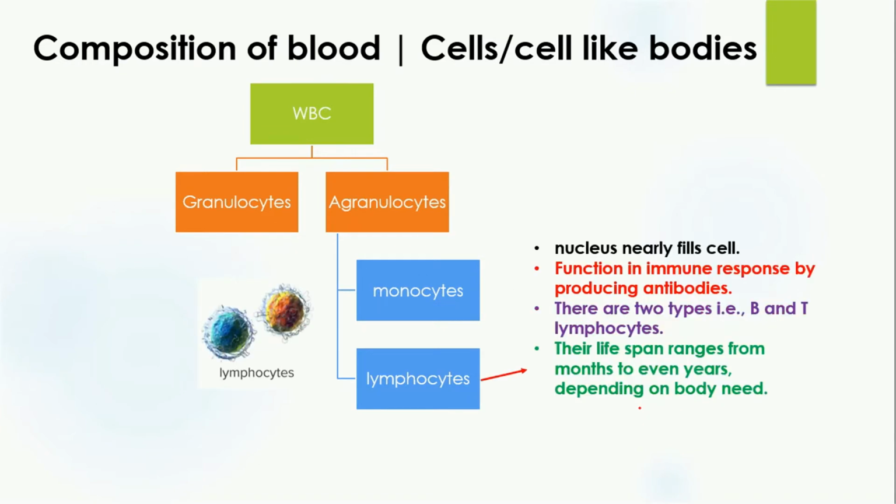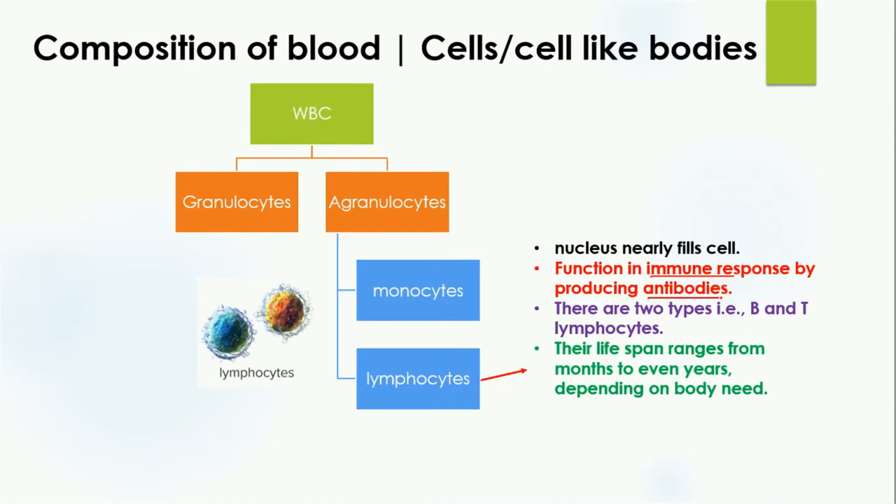The last one is lymphocytes. Here in this diagram you can see the lymphocytes. Their cytoplasm is clear, and their distinguishing feature is that their nucleus nearly fills the cell. You can see the nucleus is very large and the cytoplasmic content is very low. Their function is in the immune response and they produce antibodies.